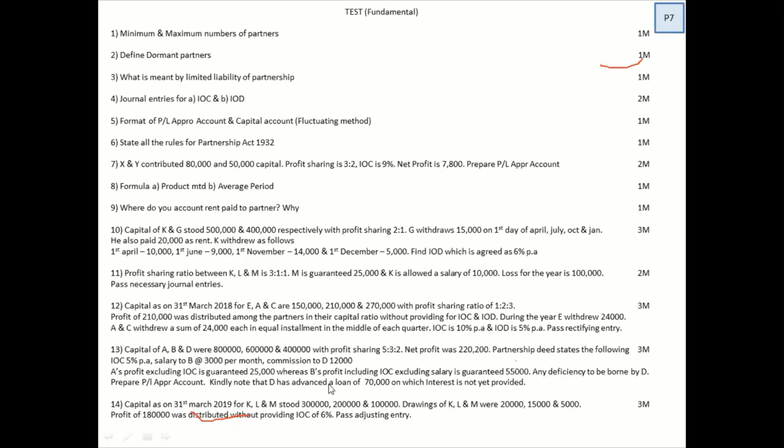This is a test which I always ask my students to attempt. If you attempt this particular test, you can get all kinds of possibilities in a sum. These sums are not coming from the textbook or from the board. These sums are all written by me so that it challenges your understanding. So please attempt this and send it to me as a PDF.